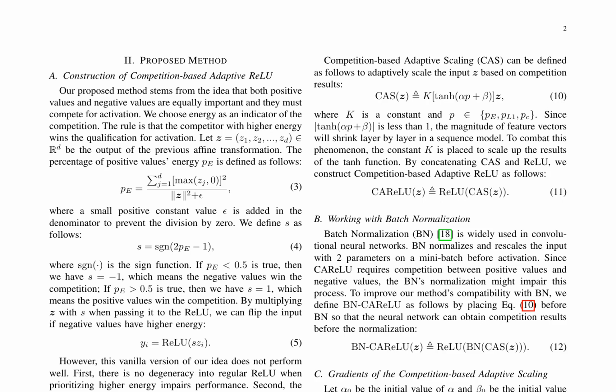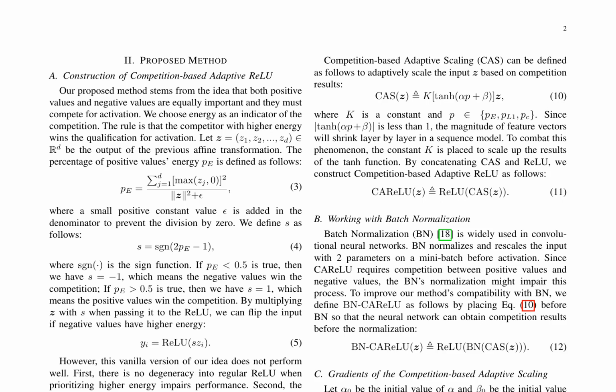By multiplying the input with the sign of the competition result when passing it to the ReLU, the input can be flipped if negative values have higher energy. However, this vanilla version of the idea does not perform well due to the discontinuity in the model's parameter space. To address this issue, the authors replace the fixed scaling factor of 2 and the bias of 1 with trainable parameters alpha and beta per layer. They also replace the sign function with the tanh function to create a smooth version of the sign function.